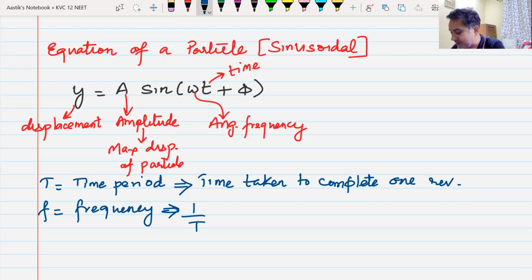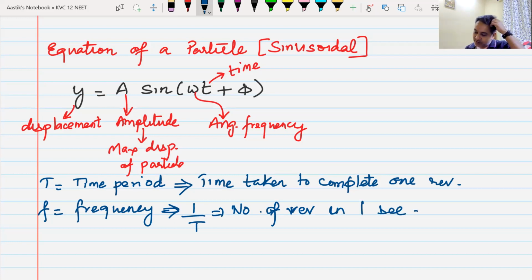Have you seen this? 1 by T. Frequency is 1 by T. Time period is the time taken to complete one revolution. The number of revolutions in 1 second is the inverse of this. Number of revolutions in 1 second, that is known as the frequency. Do we understand it now?